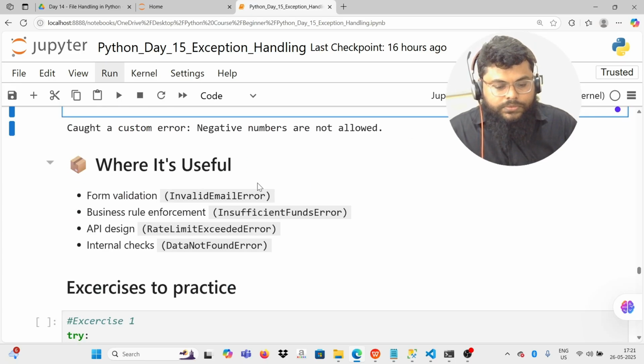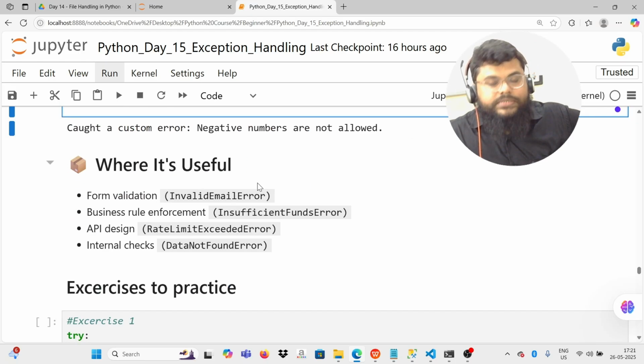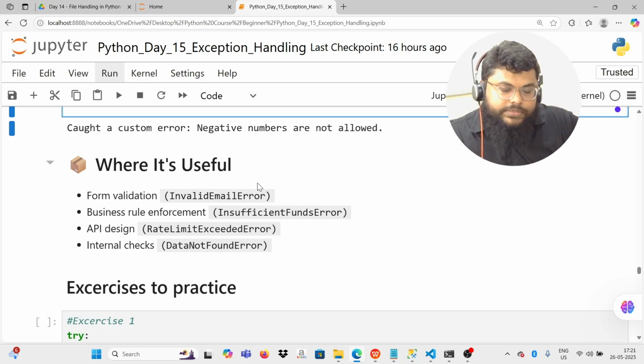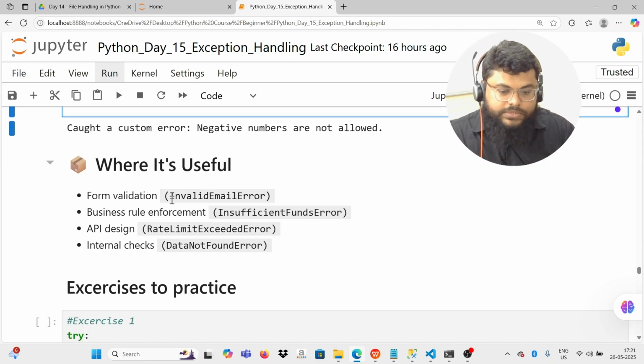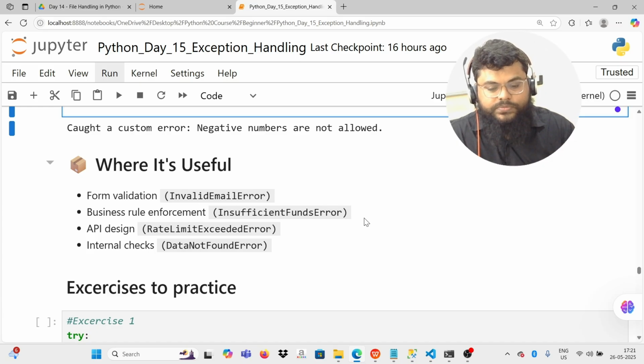Okay. So where will these kinds of custom exceptions be useful? For example, you're doing form validation and checking whether an invalid email address has been entered. In that case, you can raise an invalid email error. If there is a business rule enforcement, like an insufficient fund error.